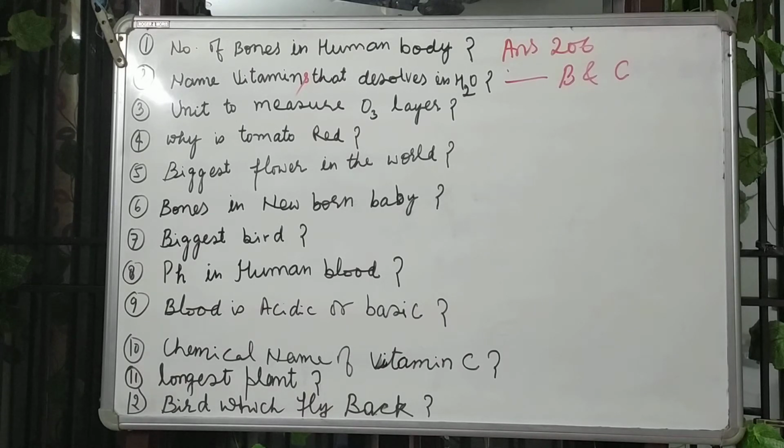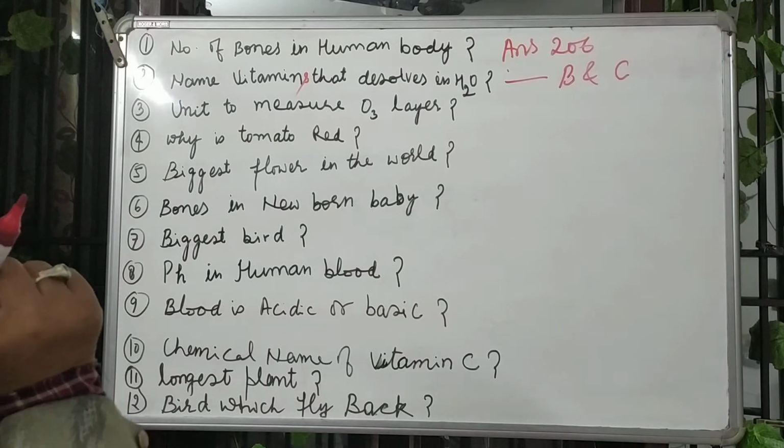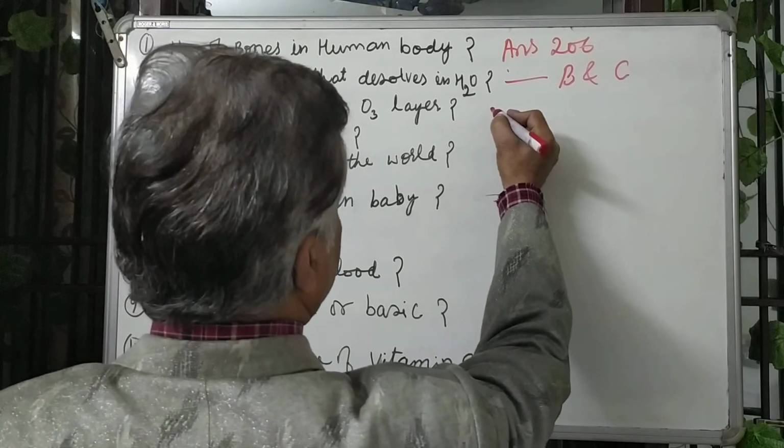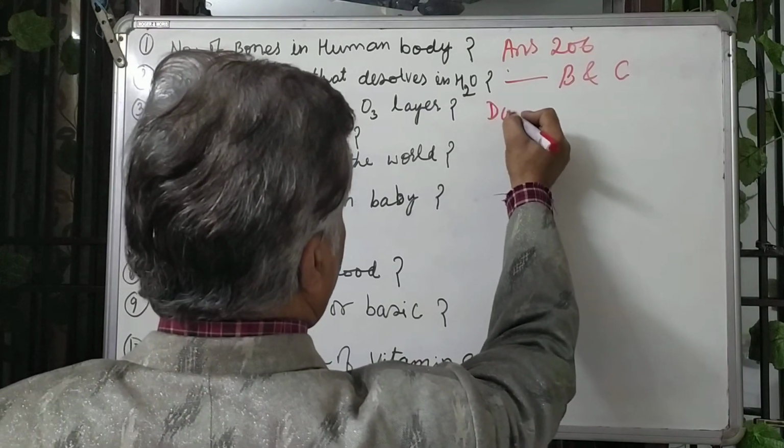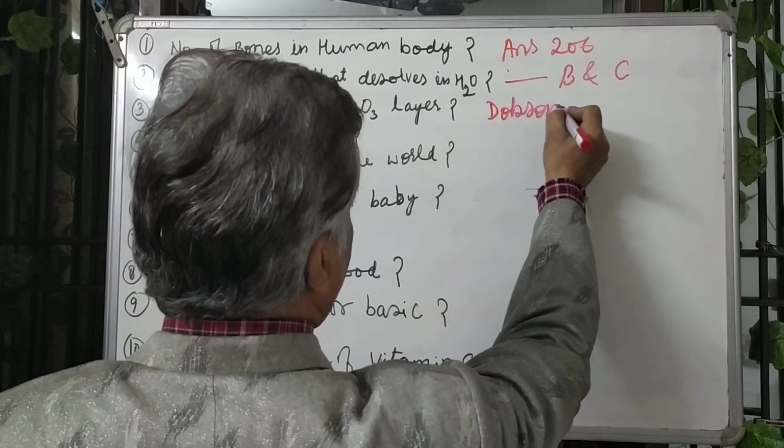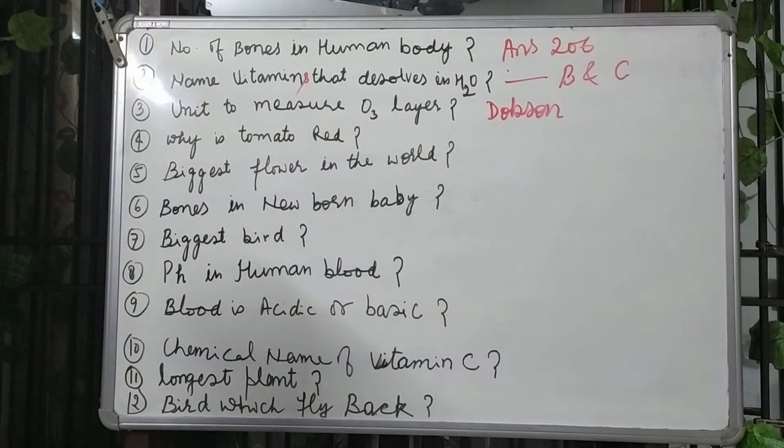Question number 3, how do you measure the ozone layer? This is Dobson. Dobson is the unit to measure the ozone layer.